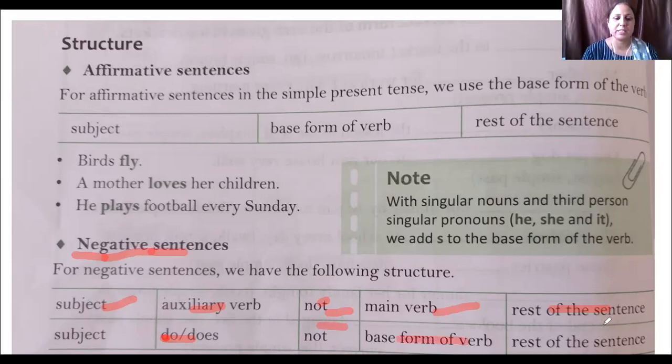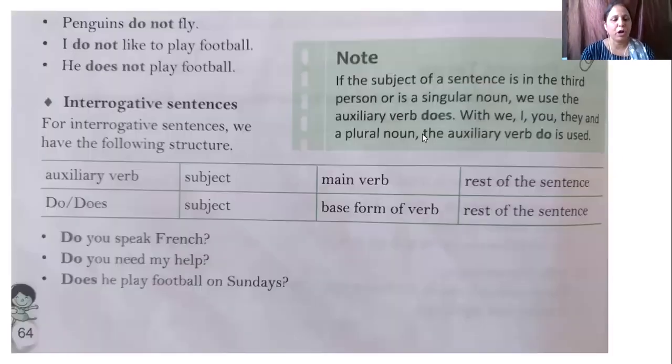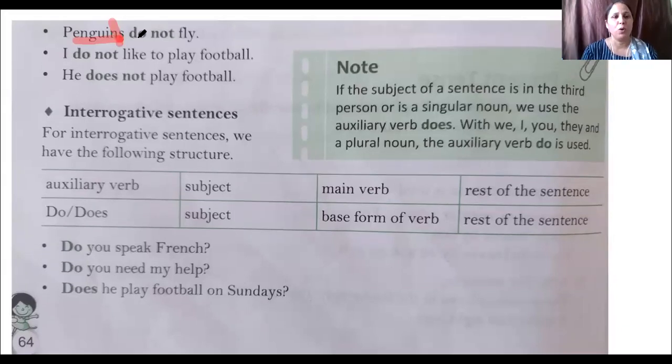Where do we use do and where do we use does? We use do when our subject is he, she, it, any person name and singular, and does when our subject is I, you, they, we, plural number. Now you see some examples of negative sentences. First is penguins don't fly. You see here penguins, plural number, so we use here helping verb do. Penguins do not fly.